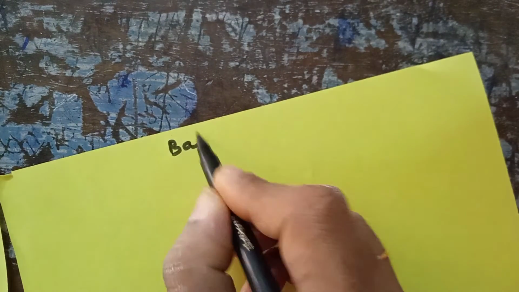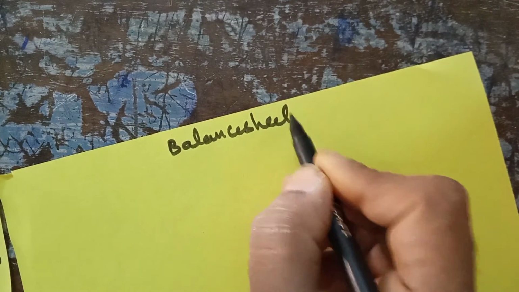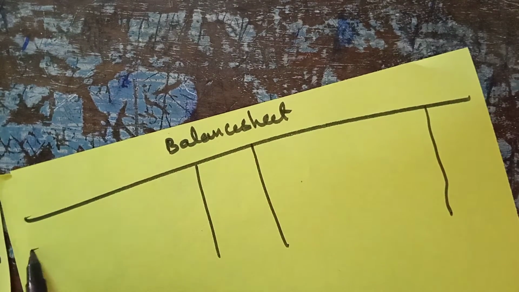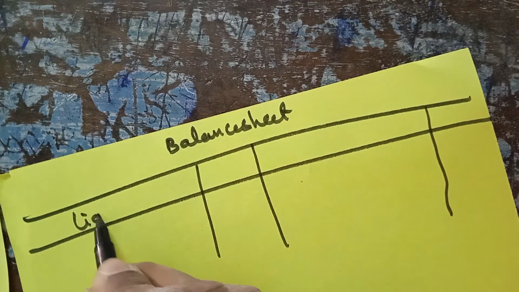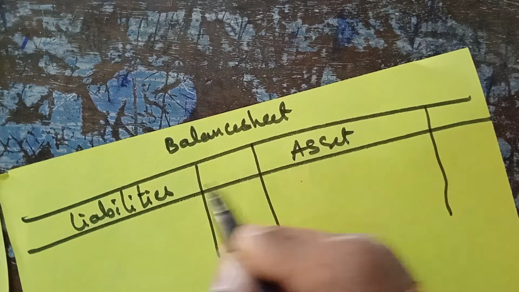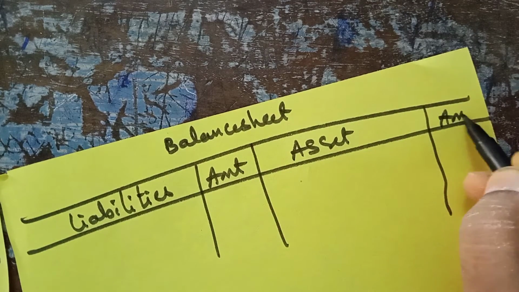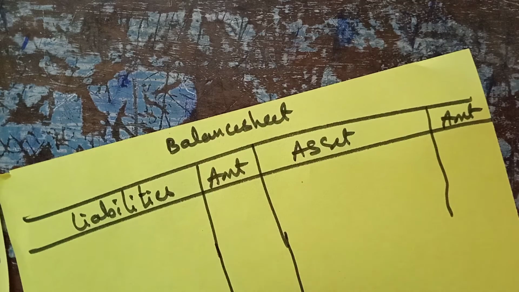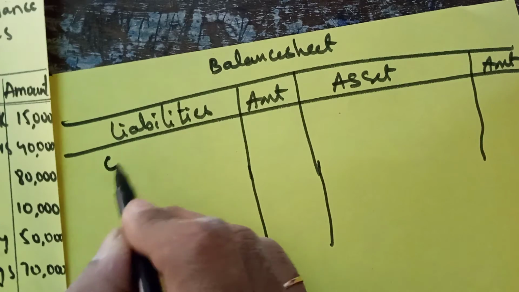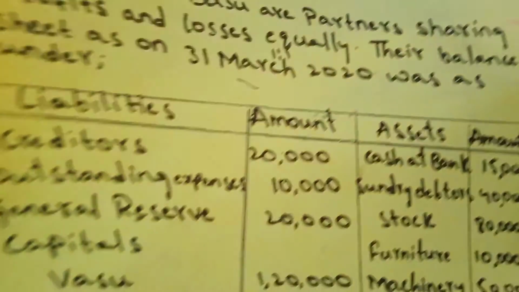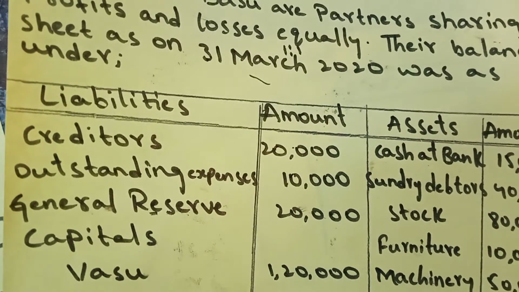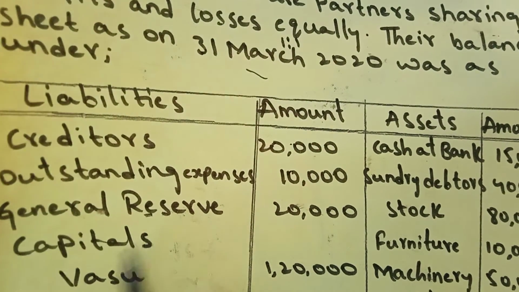Balance sheet. So here there is no debit and credit. Here you will have liabilities and assets. This side is the liability side and this is the asset side. So what is there in the question you have to take. If any changes are there, you do it according to the changes. Creditors, see the question. General reserve will not be taken because we have taken it in the profit and partners capital account.